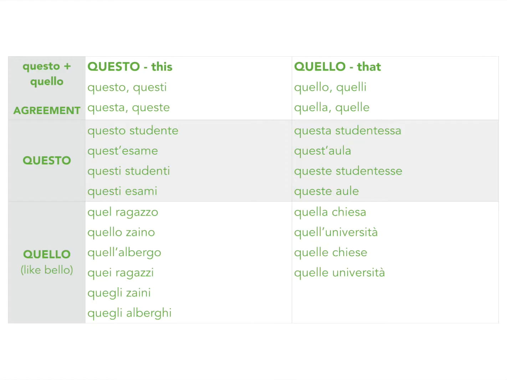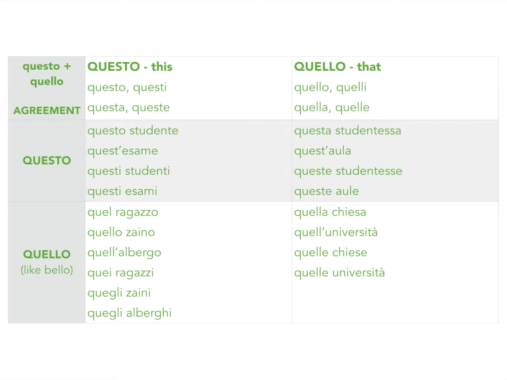And let's just go back and say what those words mean. So ragazzo is boy, zaino is backpack, albergo is hotel, ragazzi is boys or kids, might be a group of boys and girls, zaini is backpacks, and alberghi is hotels.